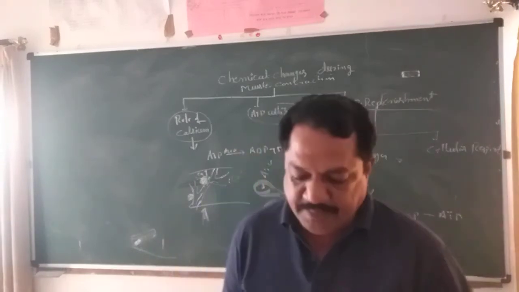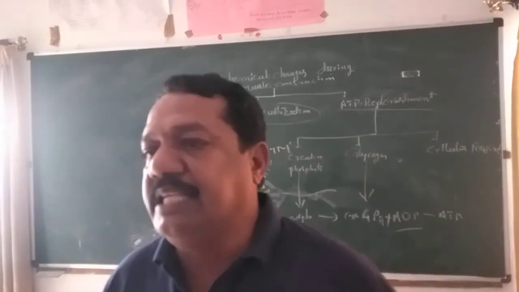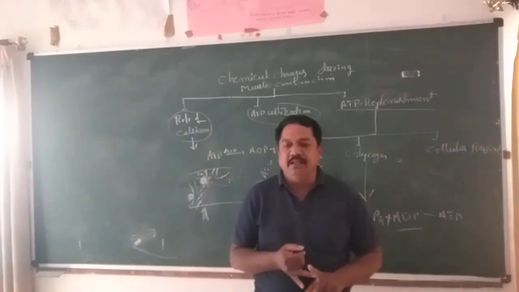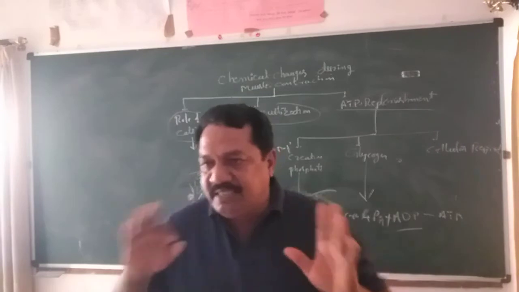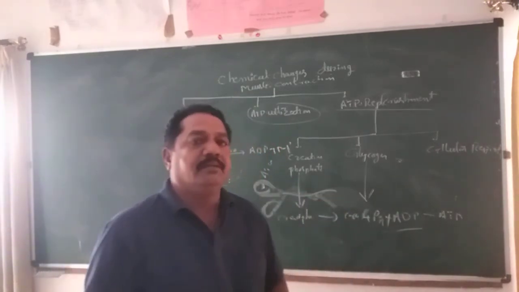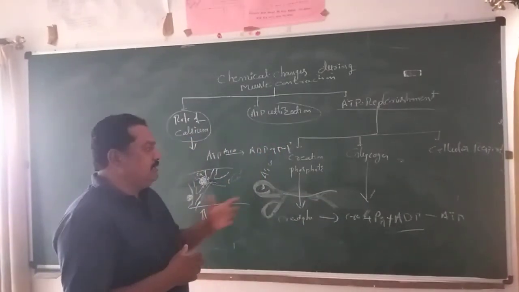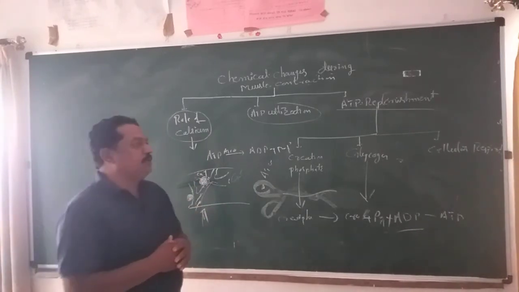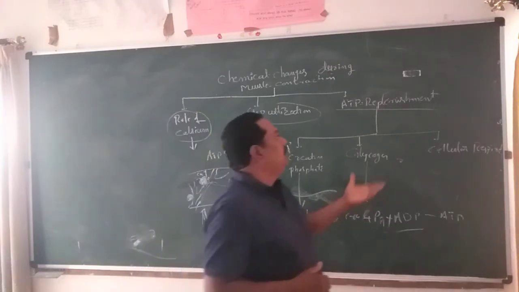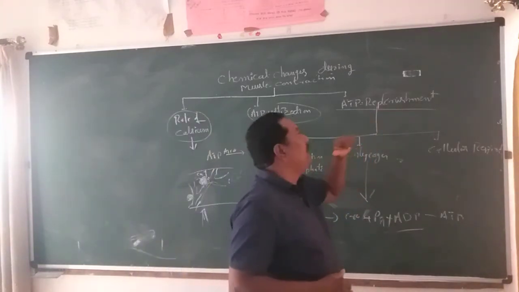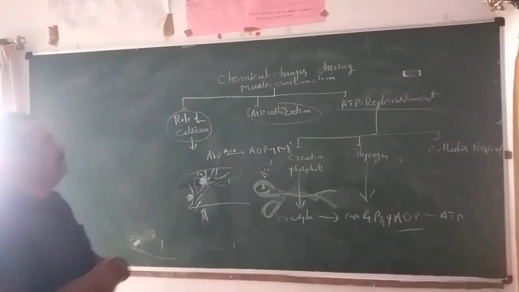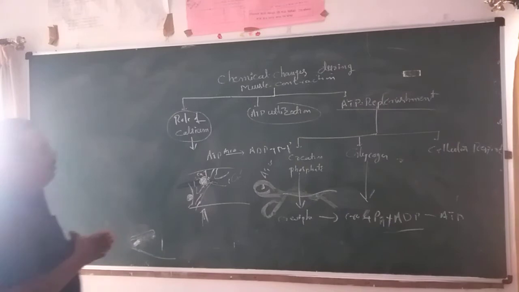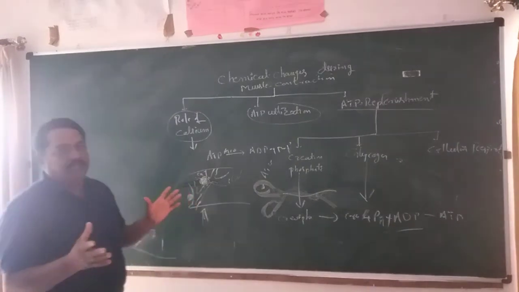Cellular respiration, as you already know, is classified in three main stages: glycolysis, Krebs cycle, and electron transport. Through these three stages, ATP formation takes place. So through cellular respiration, glycogen breakdown, or creatine phosphate, ATP replacement takes place in three different ways. Likewise, during the chemical changes in muscle contraction, three important involvements take place.